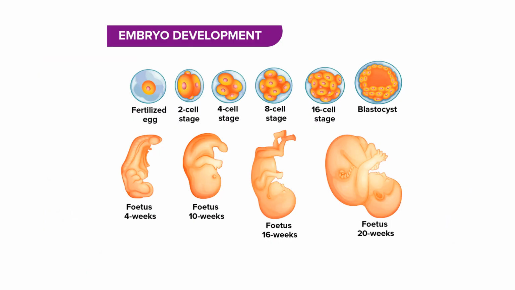How about this one? This is the embryo development, which is like the stages of animal development. The first one in the embryo development or the fetus development is the fertilization of the egg. So it becomes a single cell, and that is what we call the zygote. And then there will be mitotic division, it multiplies, as you learned, 2 becomes 4, then 8, then 16. Okay? In the formation of the blastocyst. When there are many cells, more than 100 cells developed, that is what we call the blastula.